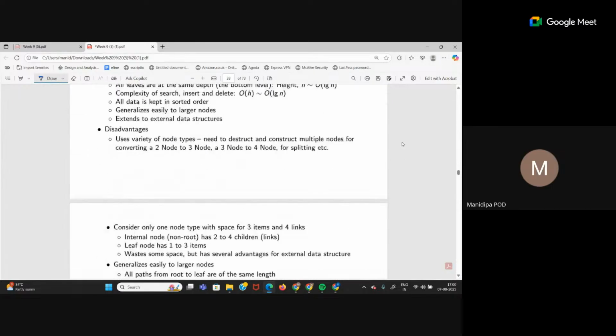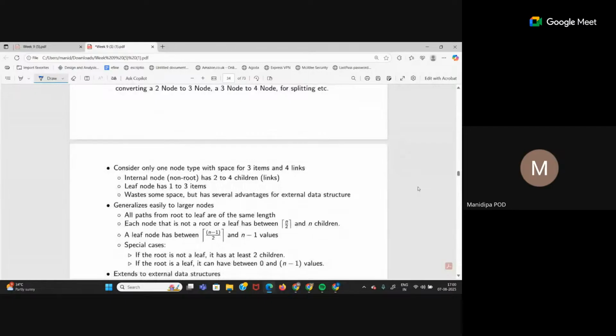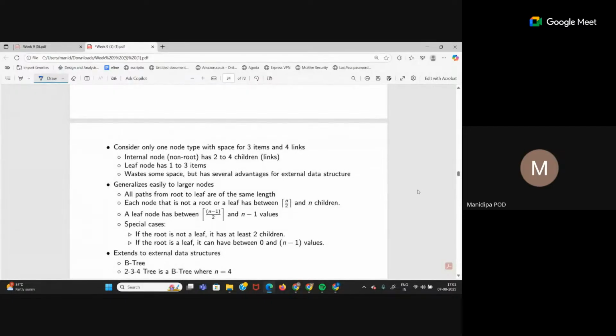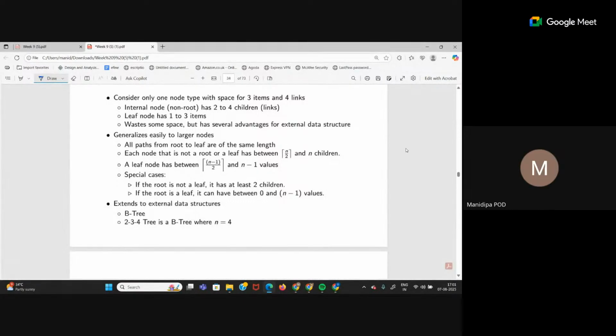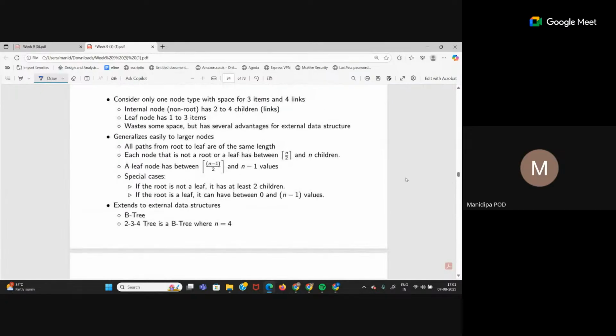This part is not required. Yeah, these formulas, this is what I'm talking about. The formulas that are given here, don't go through these. Go through the sheet that I will give you, because some formulas are wrong here. The ceil value, floor value, some values are wrong here. I'll give that. What we have to basically learn is, see, these questions will not come from your 2, 3, 4 tree. Questions will come from B tree and B plus tree. So for B tree and B plus tree, I'll give you separate formulas.